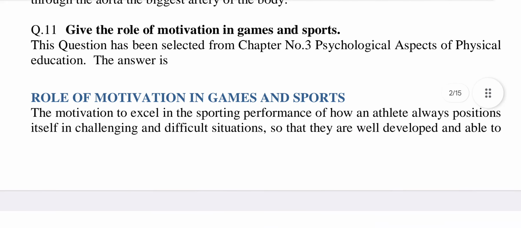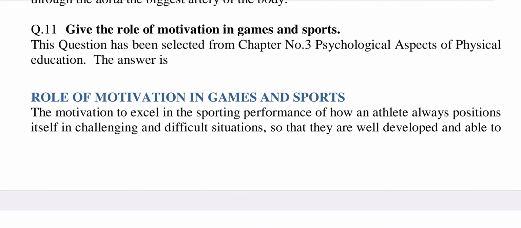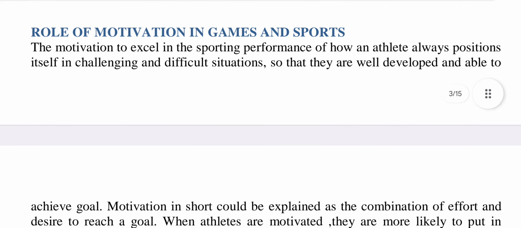Question number 11, give the role of motivation in games and sports. This question has been selected from chapter number 3, Psychological Aspects of Physical Education. The answer is role of motivation in games and sports.